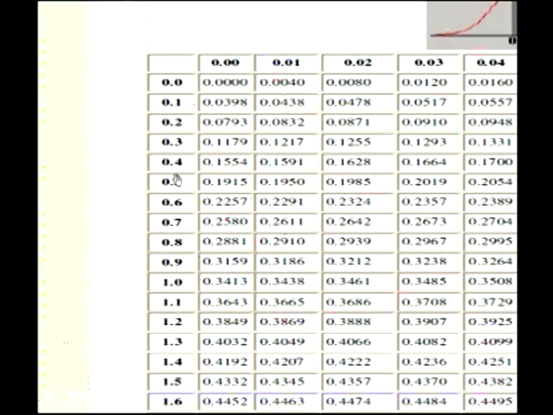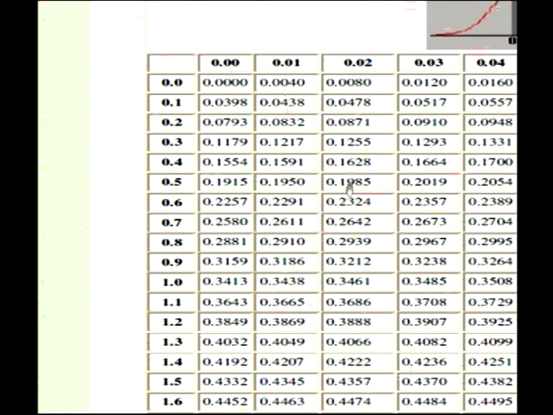Just look at the tables and find where the area corresponding to 0.625 comes. 0.625 you can just take as the average value between 0.62 and 0.63, or take 0.62. This is 0.6 and this is 2, you have 0.2324. To be more appropriate, you can just take the average of these two values.